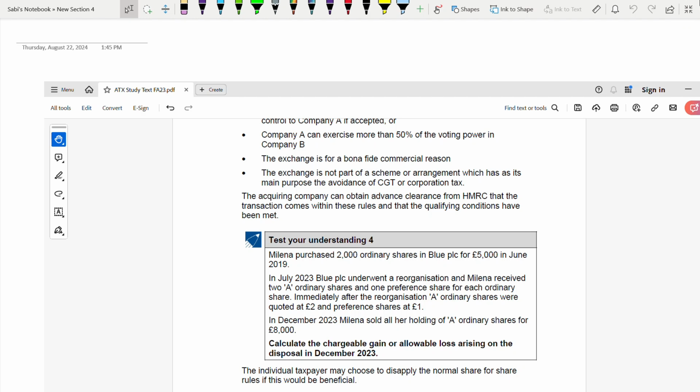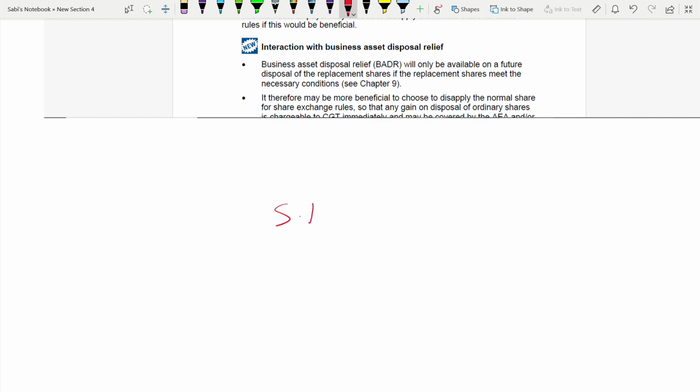Test your understanding 4. Here, calculate the chargeable gain or allowable loss. Melina purchased 2000 shares for 5000, underwent a reorganization, and received 2 A ordinary shares and 1 preference share for each ordinary share. Immediately after reorganization, A ordinary shares were quoted at 2, preference at 1. She sold all her holding of A for 8,000. So, sale proceeds are 8,000. But what about the cost? We have to do a working for it.